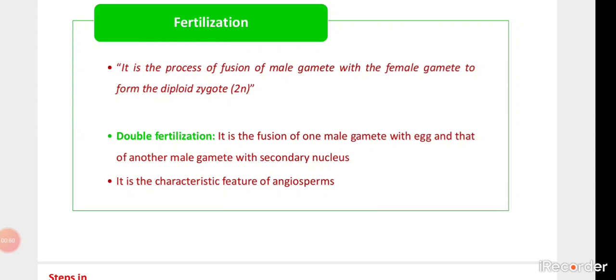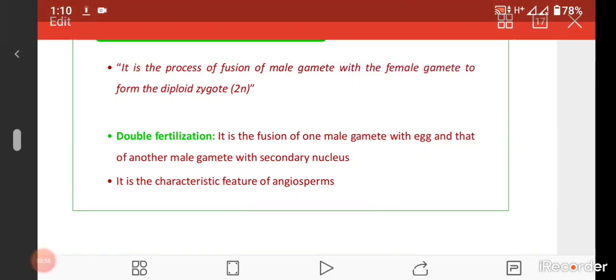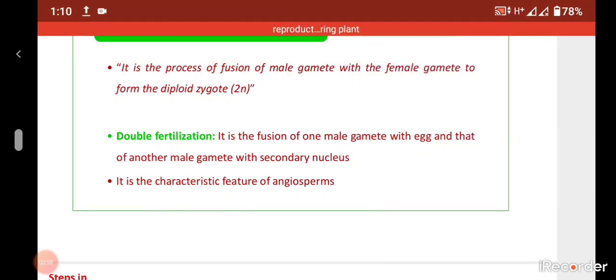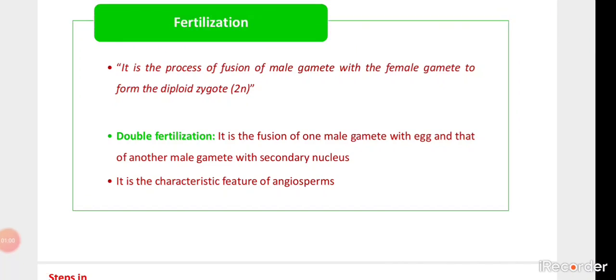Let us see about the definition of fertilization. Fertilization is the fusion of male gametes with female gametes to form a diploid zygote. Both reproductive cells, the male gametes and the female gamete, are said to be haploid, and they fuse with each other and we get a kind of fertilized product. It is said to be a zygote. Zygote is always diploid in nature. Diploid means what? Two sets of chromosomes are present.